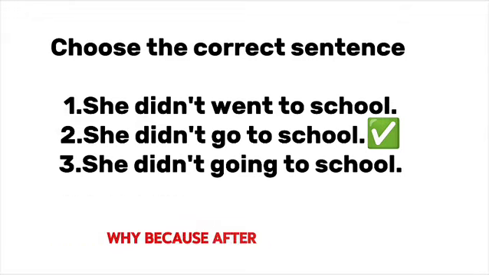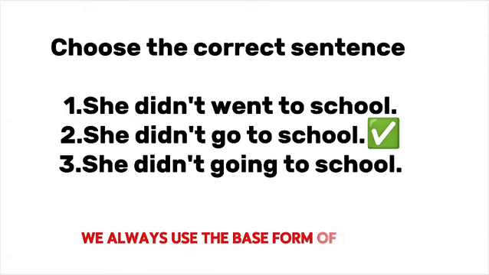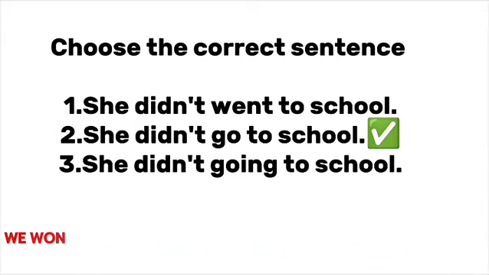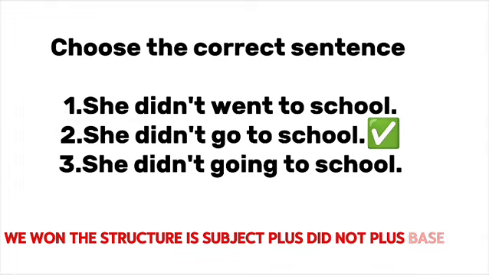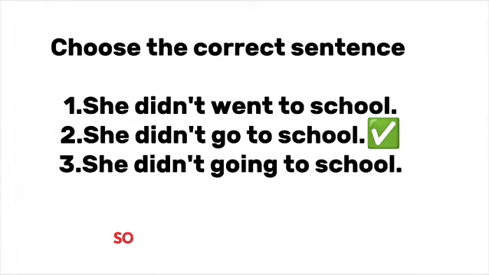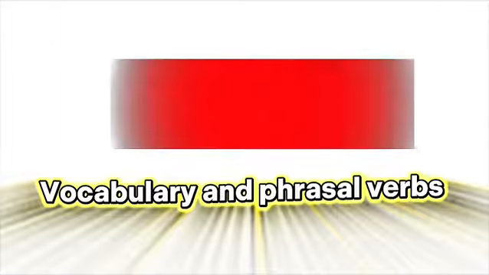Why? Because after did and did not, we always use the base form of the verb. The structure is subject plus did not plus base verb. So, did already shows past tense, so the verb stays in base form.